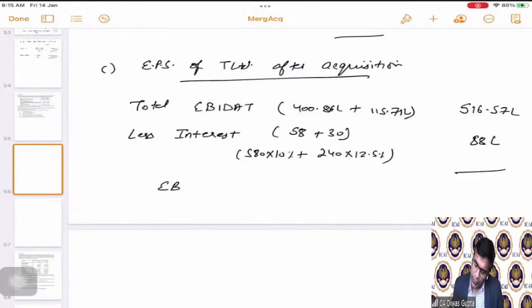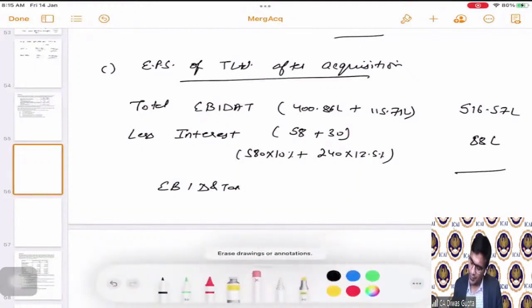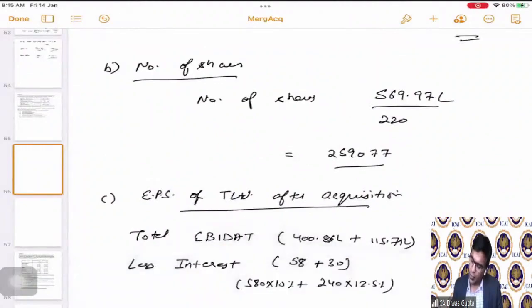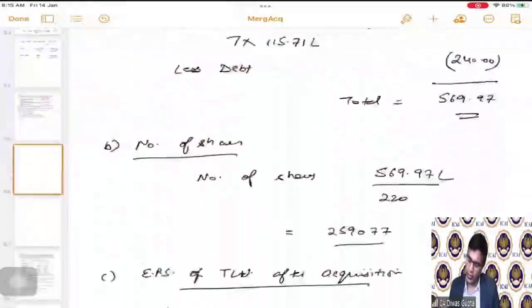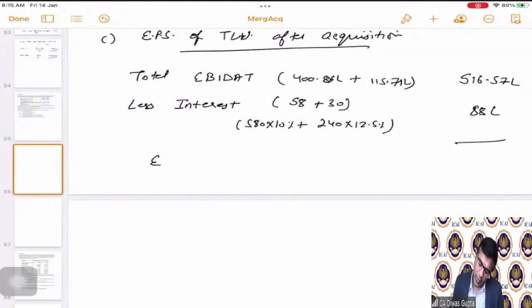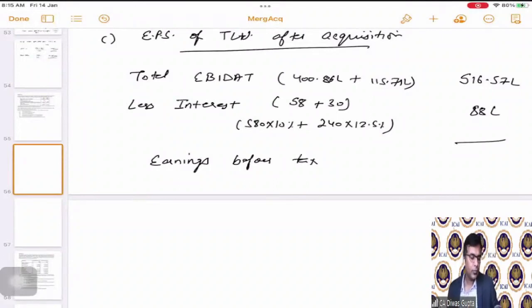So earnings before interest, depreciation, and tax. Sorry, this is after interest, no? Now, students, if you see in the question, there is no information on depreciation, right? So we will ignore it. So we will just simply say that this is the earnings before tax. Correct? 428.57 lakhs. Correct?